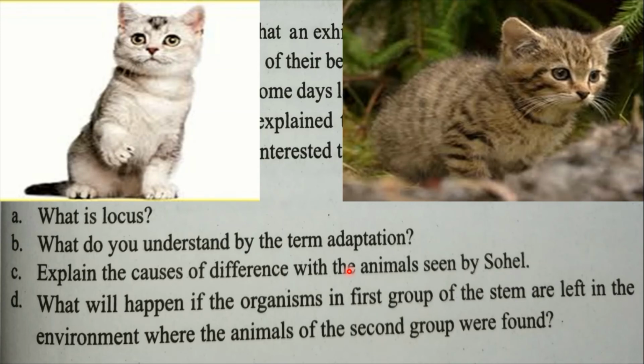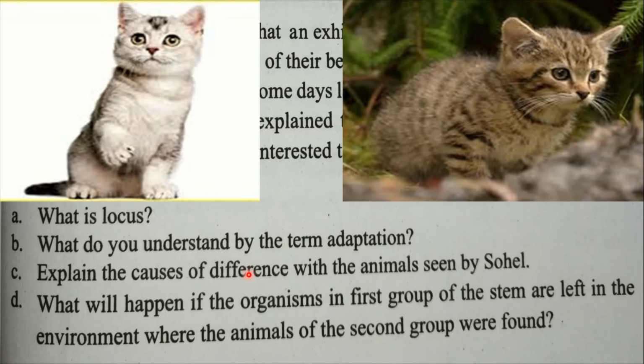In spite of belonging to the same species, they look different in size and color. This happened because of adaptation. With the change in the environment, living creatures face different changes in them to survive in this world. This is the cause of differences in the animals seen by Sohail.